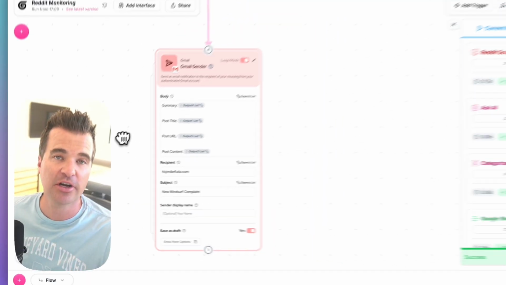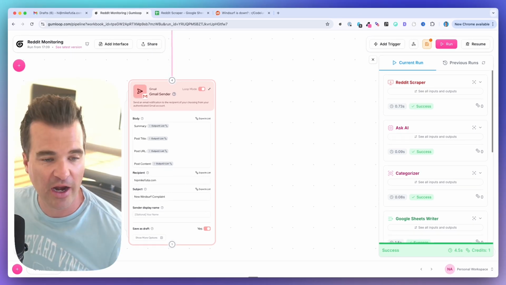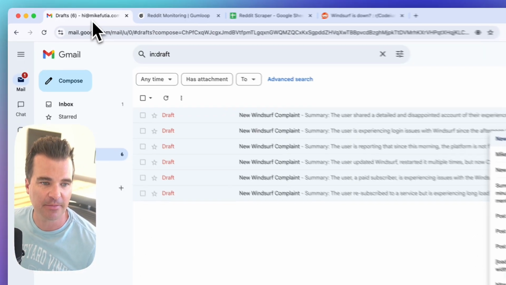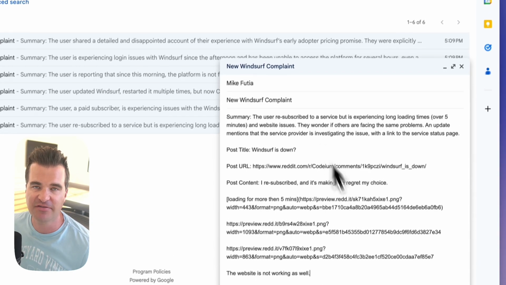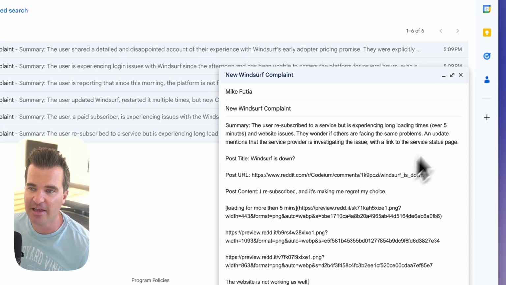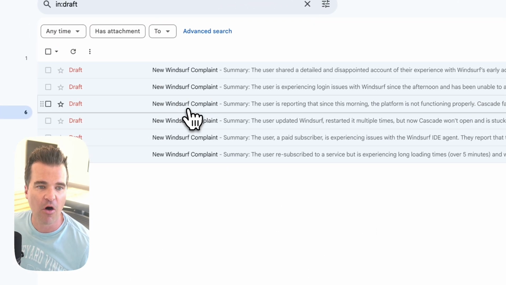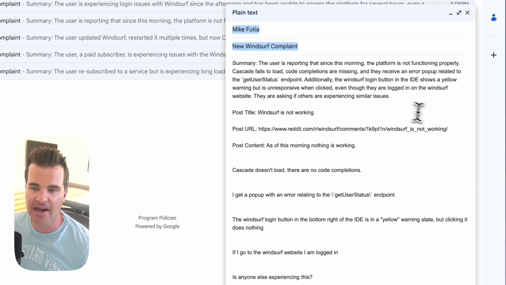Finally, we want to be alerted of these posts on Reddit. So we have a Gmail node set up here. This is going to create draft emails, or you could just have it send the email straight through, of all of the complaints on Reddit. Again, it has a nice summary. It's got the title and the URL.